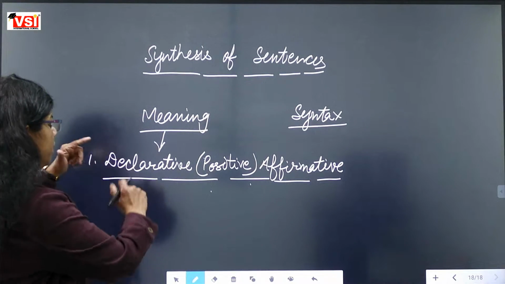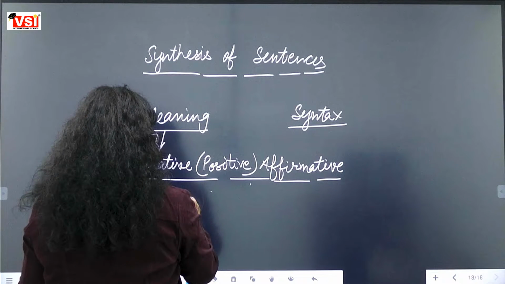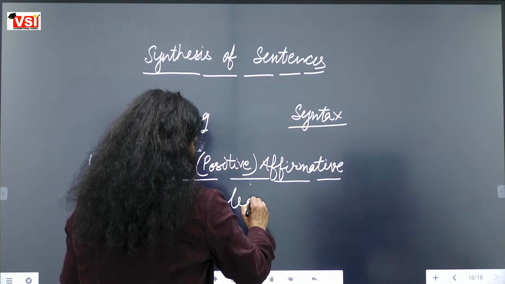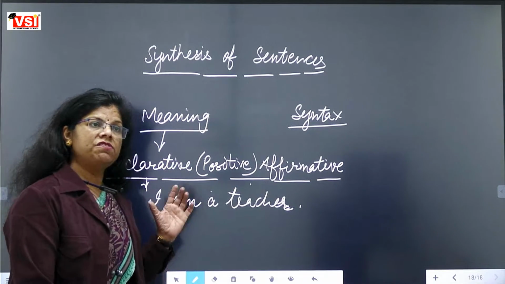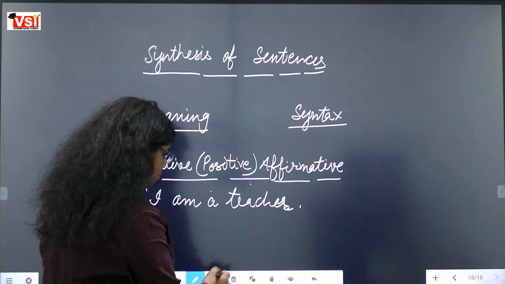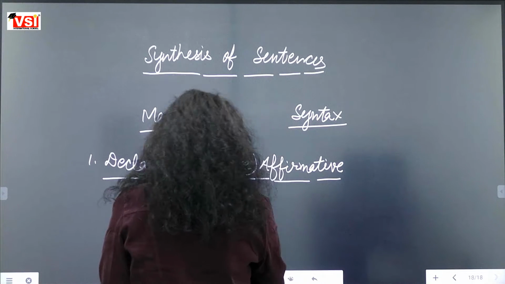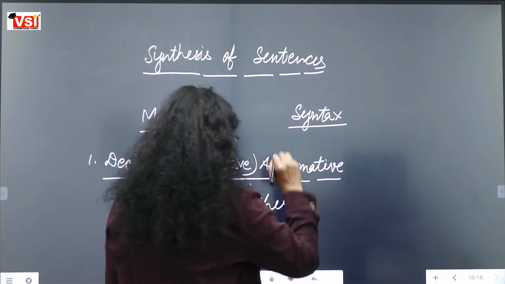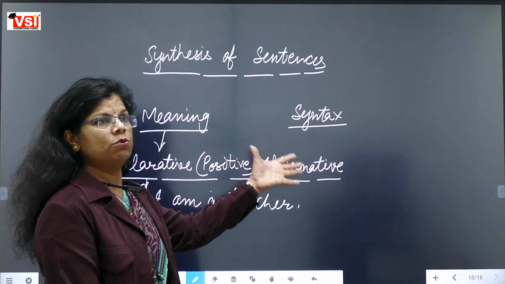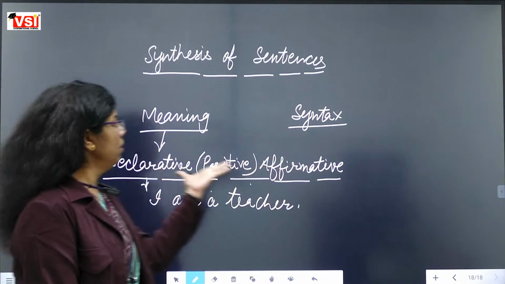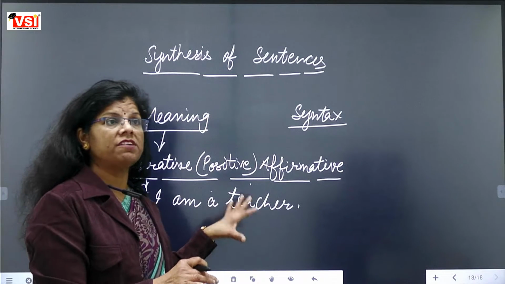So what kind of sentence can be called declarative? As if I am telling that I am a teacher. This is just information which I am giving you. So this is just a simple sentence. When a sentence is giving information to us, that kind of sentence will be called a declarative sentence. These are the basics of this chapter. That's why I am explaining.